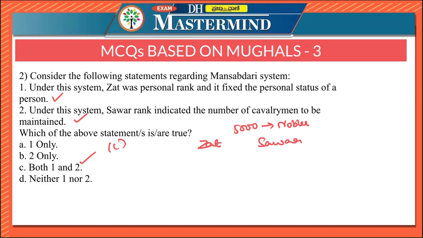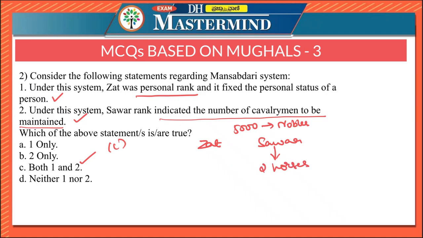Zat means personal rank. It was personal rank and it fixed the personal status of a person. So his personal status in the society was fixed by Zat, while Sawar was another kind of rank. It indicated the number of cavalrymen required to be maintained by the officer. Every Sawar had to maintain at least two horses.